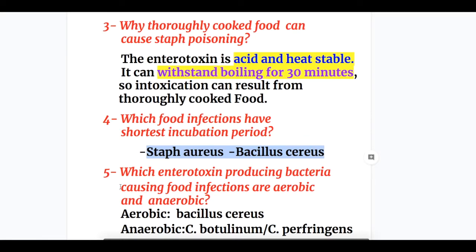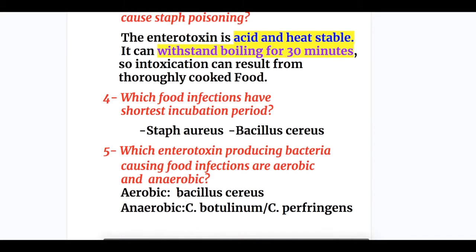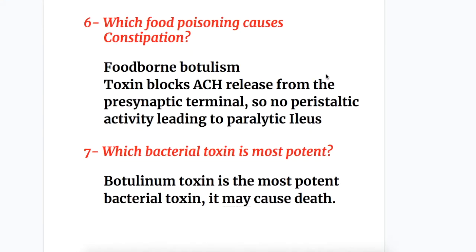Question 5. Which enterotoxin-producing bacteria causing food infections are aerobic and which ones are anaerobic? Aerobic organisms are Bacillus cereus, and anaerobic are Clostridium botulinum and Clostridium perfringens. Question number 6. Which food poisoning causes constipation? The answer is foodborne botulism. Botulinum toxin blocks acetylcholine release from the presynaptic terminal, so there is no peristaltic activity, which leads to paralytic ileus.